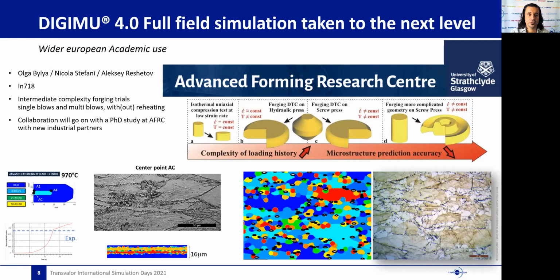It helped us a lot to test and refine our Inconel 718 material file in different complex configurations with or without delta phase. This collaboration goes on with a new DigiMu PhD student at AFRC since October 2021 in a project including new British industrial partners.